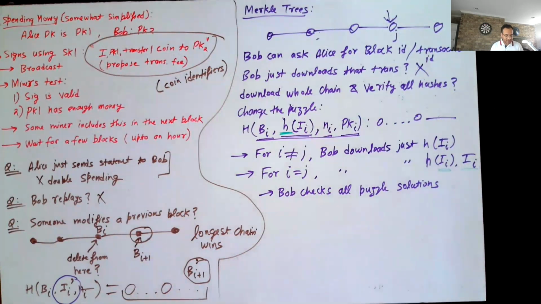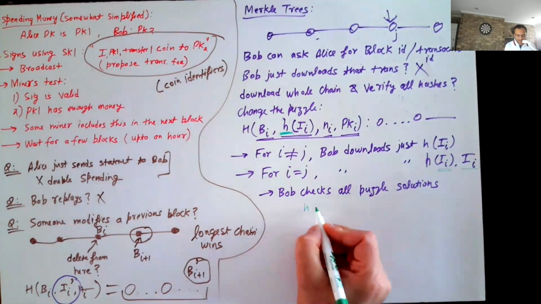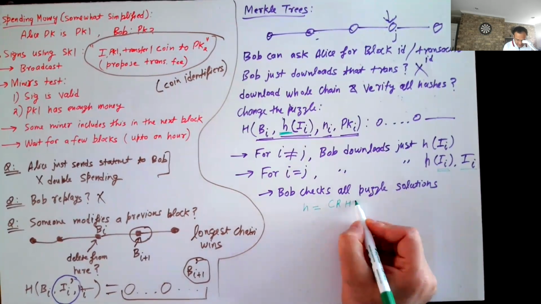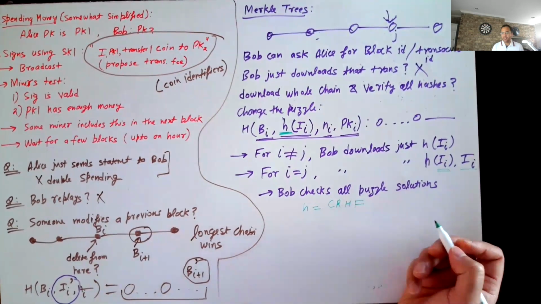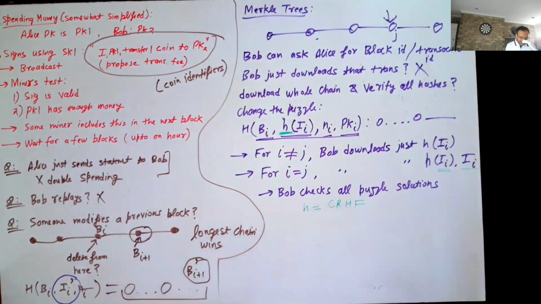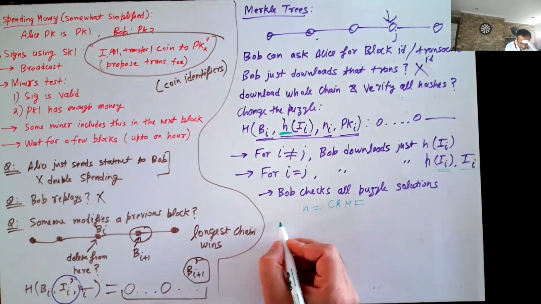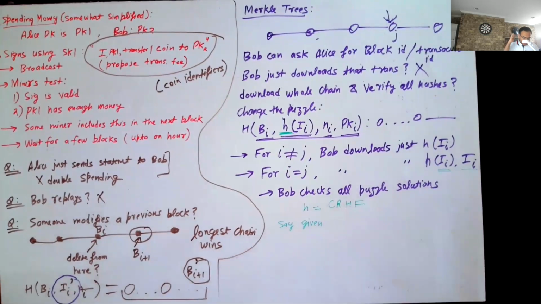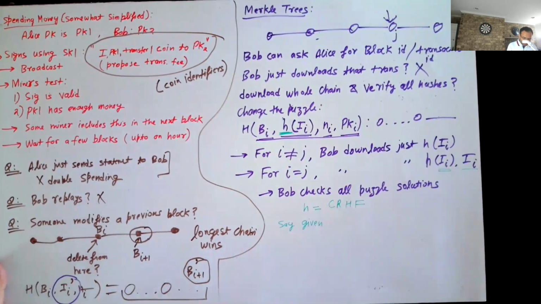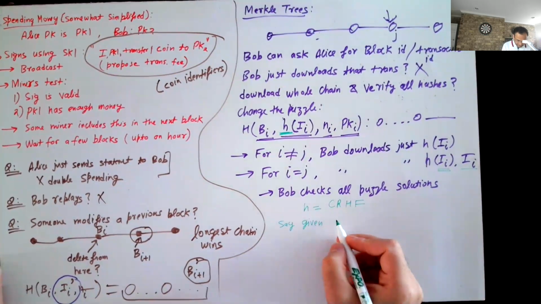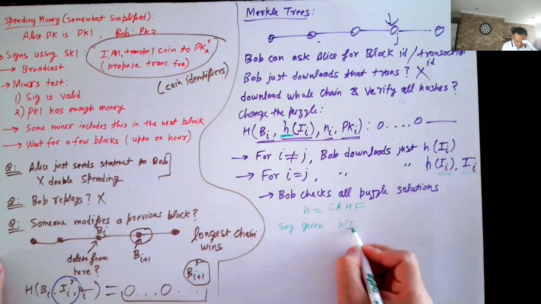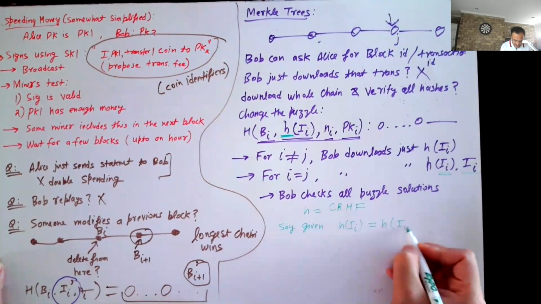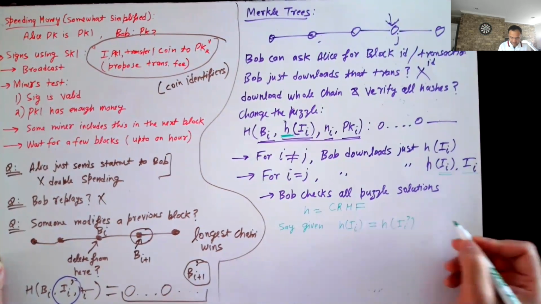Yeah, good answer. So here the hash function is a collision resistant hash function. And why is that? This is because, suppose it just happens that h of I and h of I prime are equal.